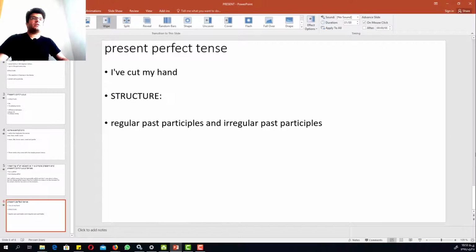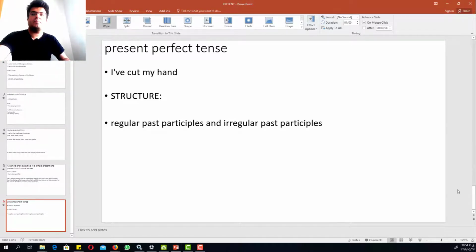So now let's look at the present perfect tense. Usually the present perfect talks about things that happened in the past, but the effects are evident right now. Or sometimes it gives us new information. For example, when we say I have cut my hand, it means that I cut my hand in the past, and the effects are still evident right now. I can feel the effects. For example, my hand is still bleeding. It still hurts.